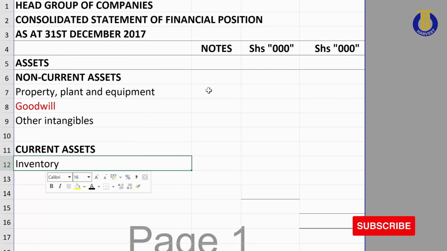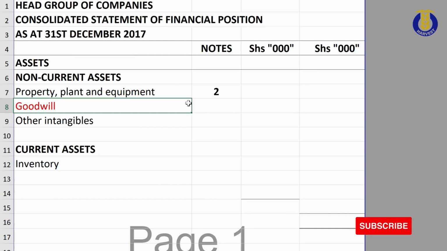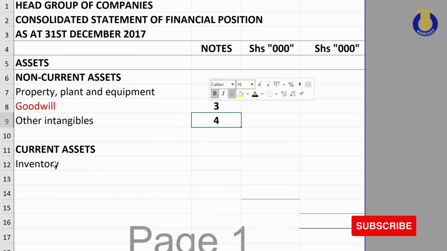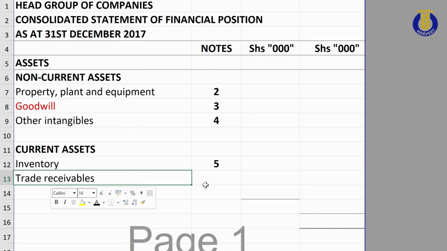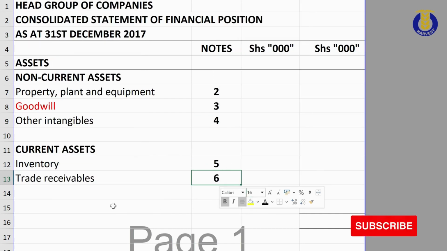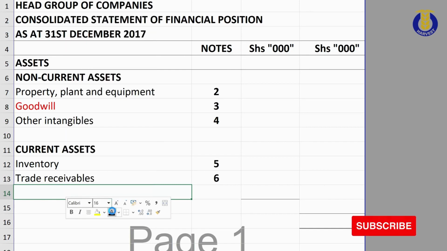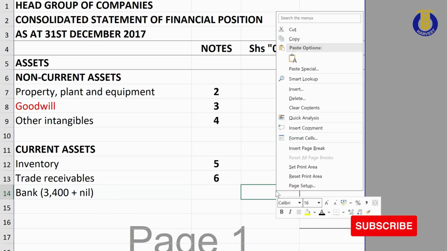Inventories, okay, we shall do workings for property, plant and equipment. We shall have a working for goodwill. We shall have a working for the other intangibles. We shall have a working for inventory. And below inventory, we have the trade receivables, we shall have a working there. And of course, for the bank, we shall not need a working because according to our question, food company had an overdraft. So they didn't have a positive bank balance. It is only head company, the parent, which had a positive balance. So I will not go into those workings.